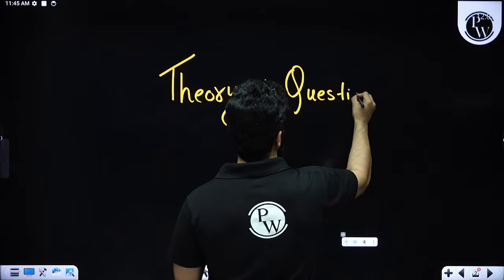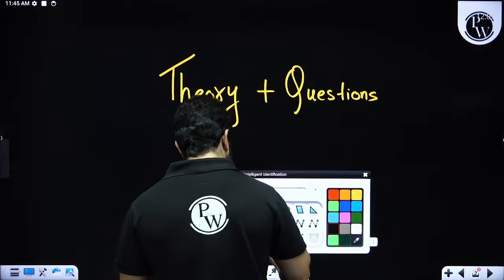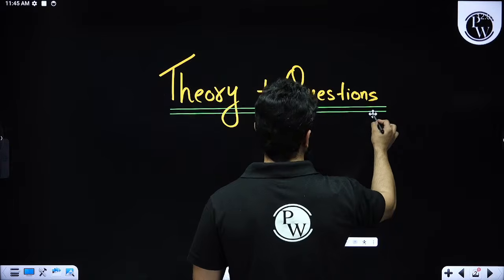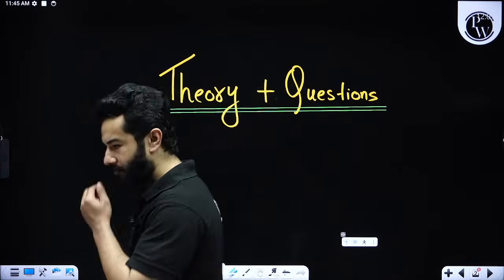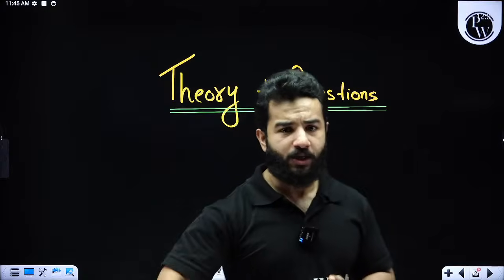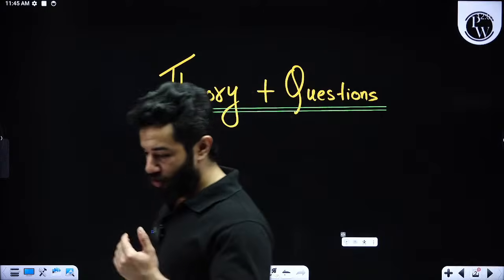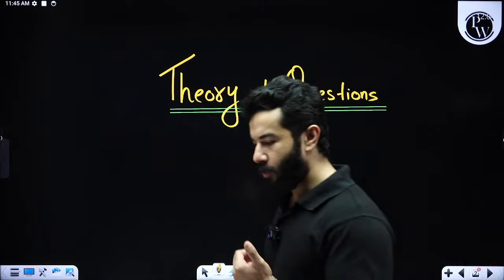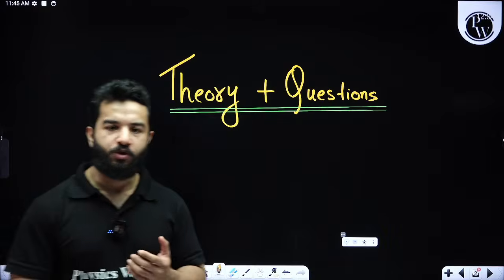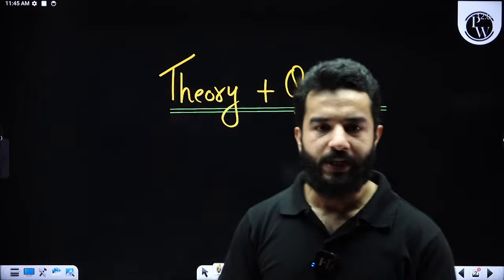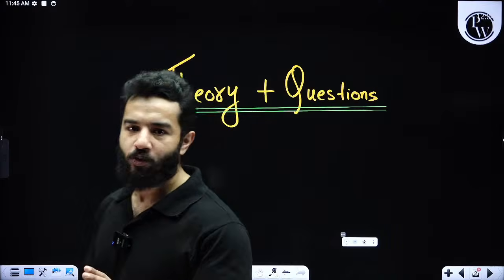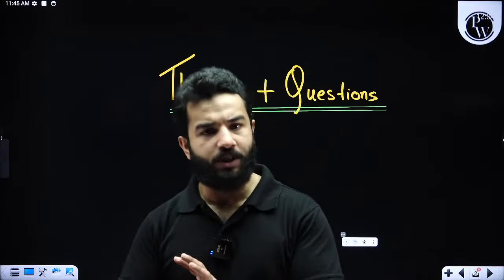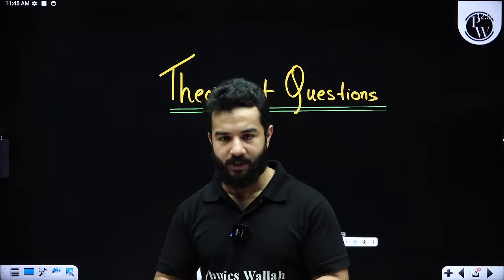If you have any doubt in any concept of center of mass and rotation, it will be over after this lecture. I'll try my best to cover everything, but we'll start with the most important topics, those questions which generally come in the NEET exam. The level of questions is going to be amazing, and this lecture will be more than sufficient for you to complete center of mass and rotation.